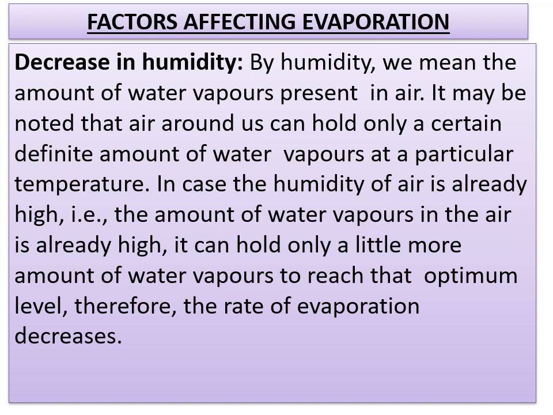In case the humidity of air is already high, the amount of water vapor in the air is already high, so it can hold only a little more water vapor to reach its maximum level. In that case, the rate of evaporation may decrease. It is because of this reason that clothes get dried slowly during the rainy season, when the humidity of the air is high, than in dry weather when the humidity is low.